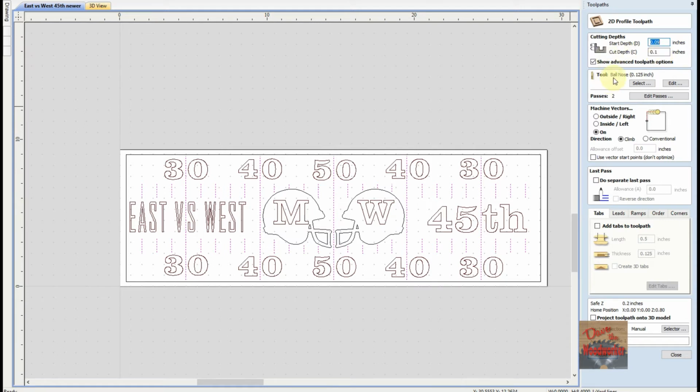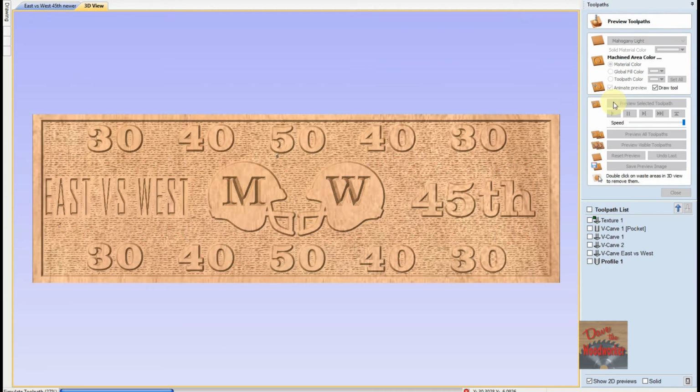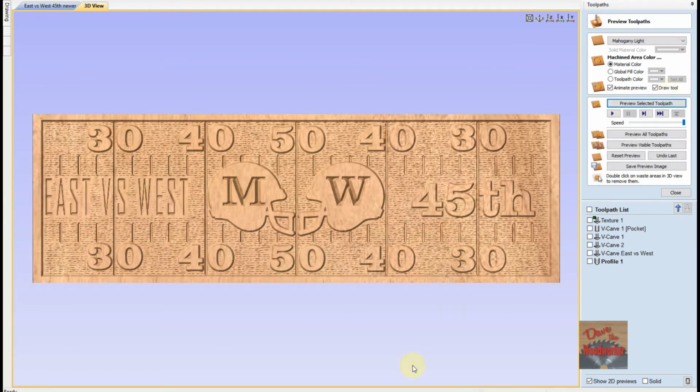I'm using a ball nose bit, 1/8 of an inch, and you're going to be right on the vectors because you want to make just those lines. So I'll click calculate on it, and then we'll preview it. Okay, this is what it's going to look like, guys. So now let me put the stock in the machine and we'll do some carving.